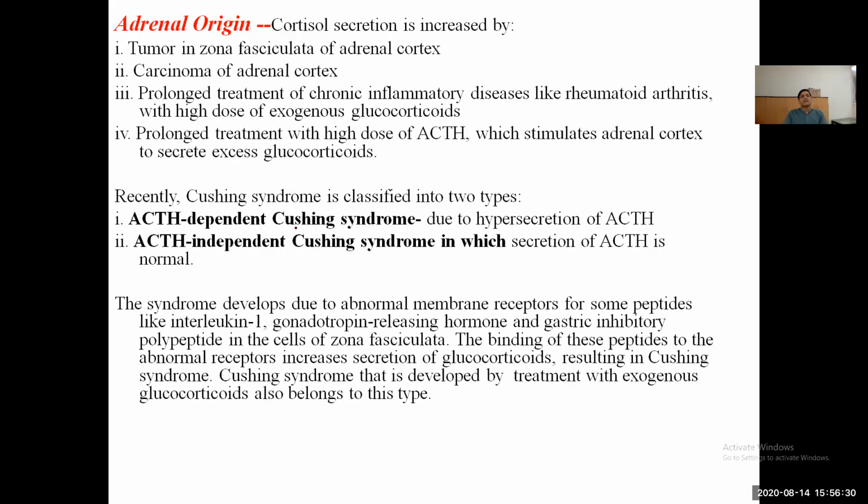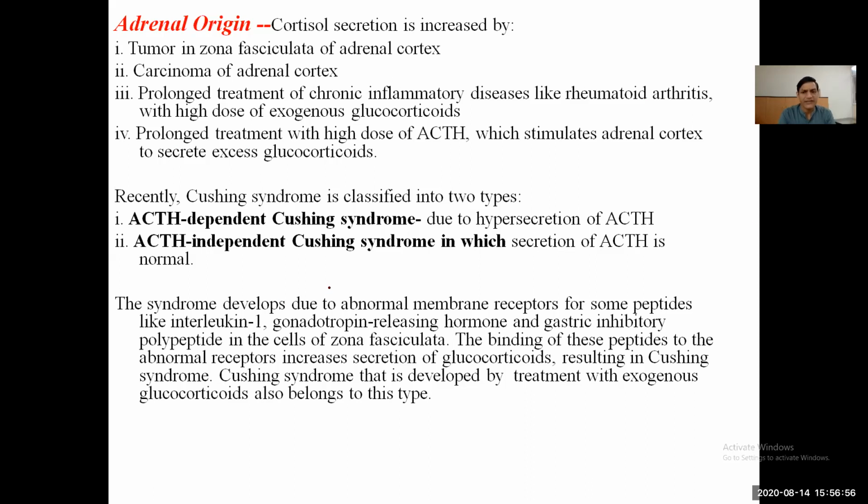In the adrenal cause, cortisol secretion is increased by tumor in zona fasciculata of the adrenal cortex, carcinoma of the adrenal cortex, and prolonged treatment of chronic inflammatory disease like rheumatoid arthritis with a high dose of exogenous glucocorticoids may produce Cushing syndrome. Prolonged treatment with the high dose.